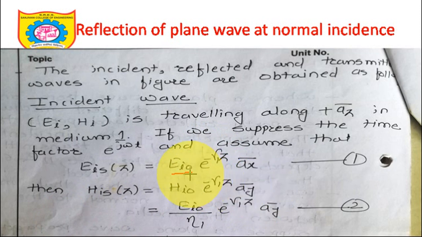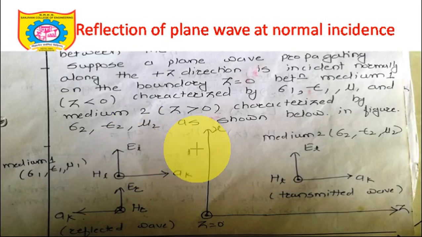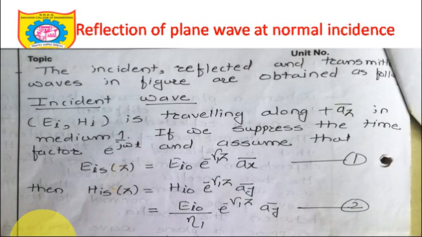And what is the direction of the EI0 component? Let's see here. EI is directed along the ax bar direction. Okay, so once again try to understand this equation. The equation of EIS of z is equal to EI0, the initial amplitude, e raised to minus gamma 1 z. Gamma indicates the propagation constant and 1 indicates the wave is in medium 1. Minus z indicates the wave is traveling in the plus z direction, and this ax bar indicates the direction of the electric field intensity component in the incident wave, that is, this is the direction of EI.